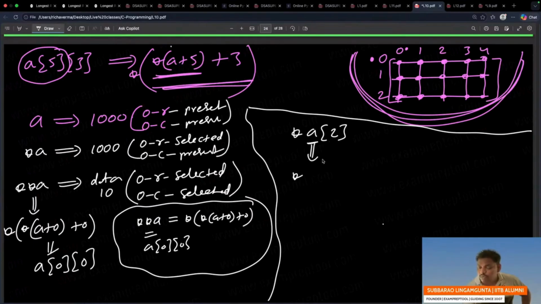A of 2. But everyone knows A of 2 is a shortcut. But what is the actual? Star A plus 2. A of 2, it should be done first, as per your opinion. What is the meaning of A of 2? A of 2 means this.